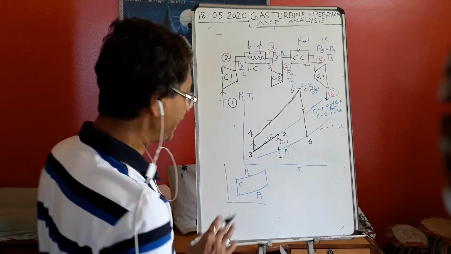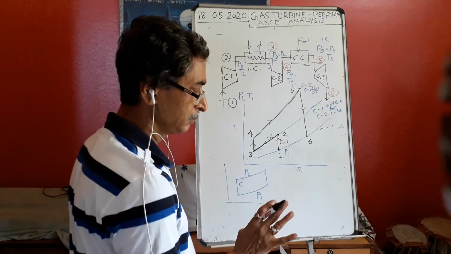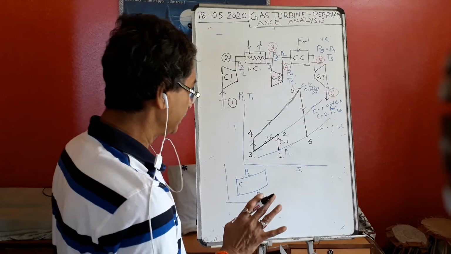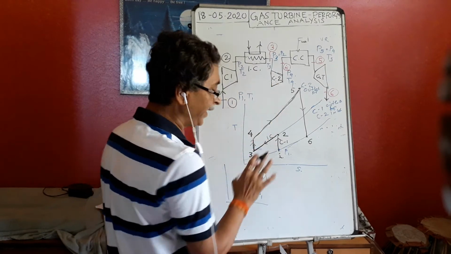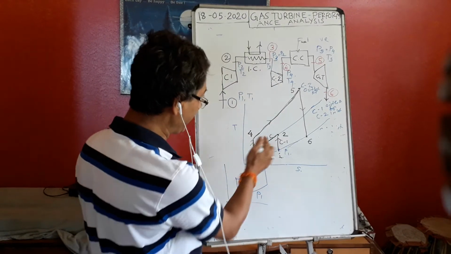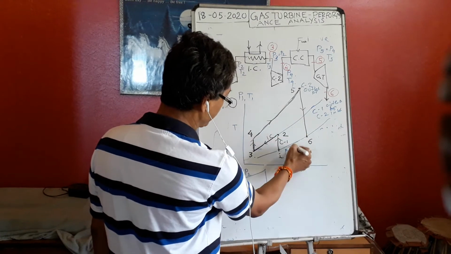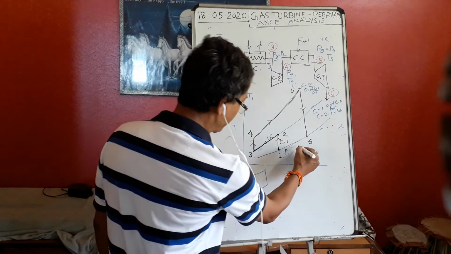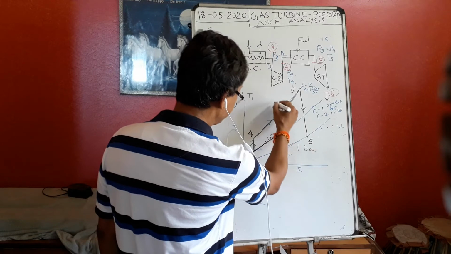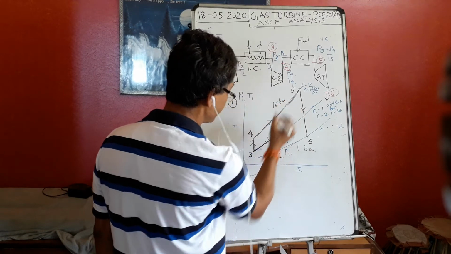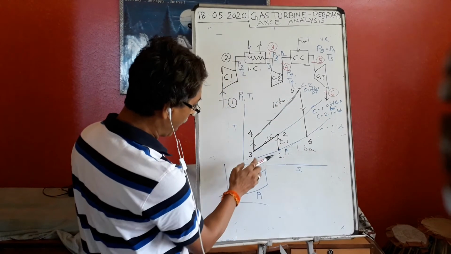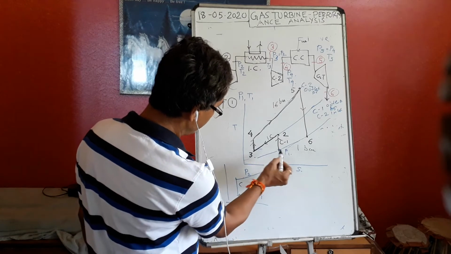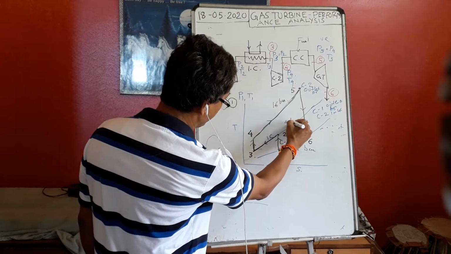Now suppose I use 1 compressor instead of 2 compressors, but my minimum pressure and maximum pressure will remain the same. Suppose this is 1 bar and this is 16 bar, and suppose the intermediate pressure is 4 bar.